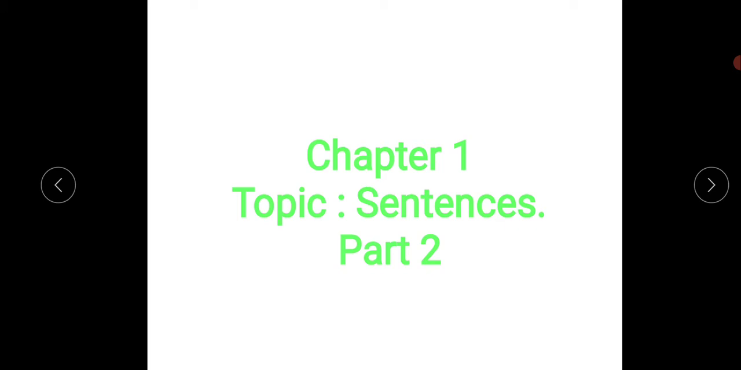Yes, students, have you tried this subject and predicate at home? You have to try this. You will get to know which is the subject and which is the predicate in a sentence. So let's get in.